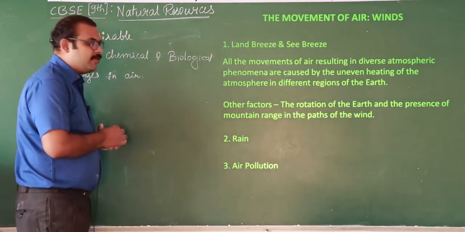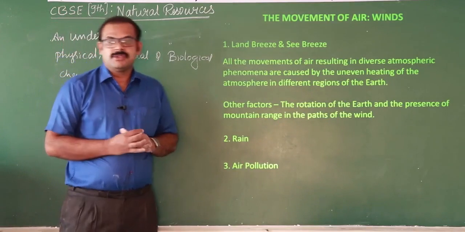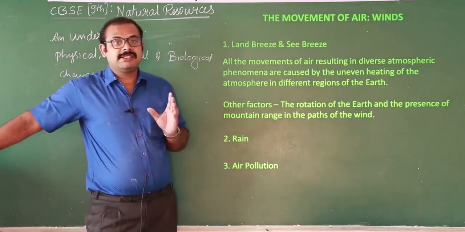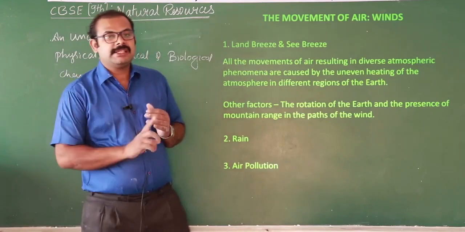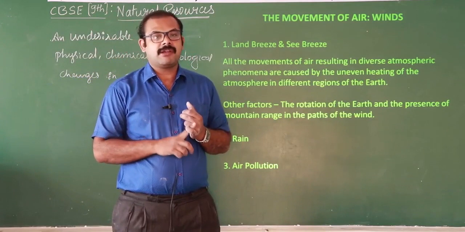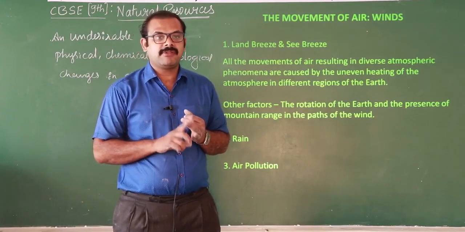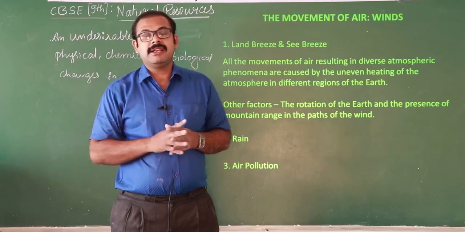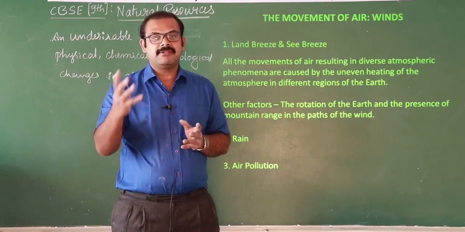So let's see how air pollution occurs. As we know, industries release harmful gases. These gases contain some carbon monoxide, a large amount of carbon dioxide, and sulfur dioxide, and they are released into the atmosphere. So it is very difficult to deal with.